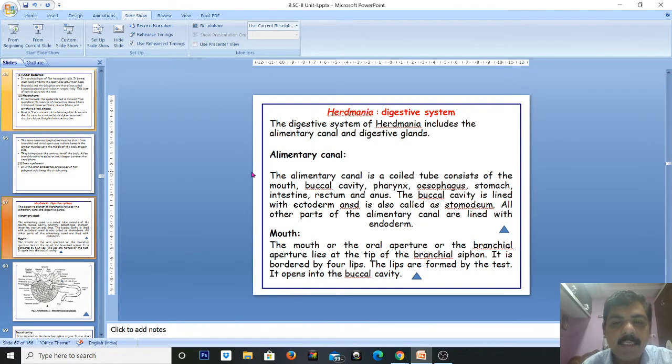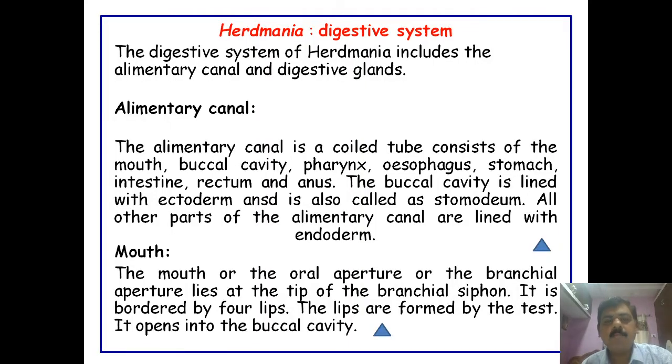Hello everyone. Today we will discuss the digestive system in Herdmania, one of the representative organisms from the Urochordata. The digestive system of Herdmania includes the alimentary canal and the digestive glands. This alimentary canal is a coiled tube and it consists of mouth, buccal cavity, pharynx, esophagus, stomach, intestine, rectum, and anus.